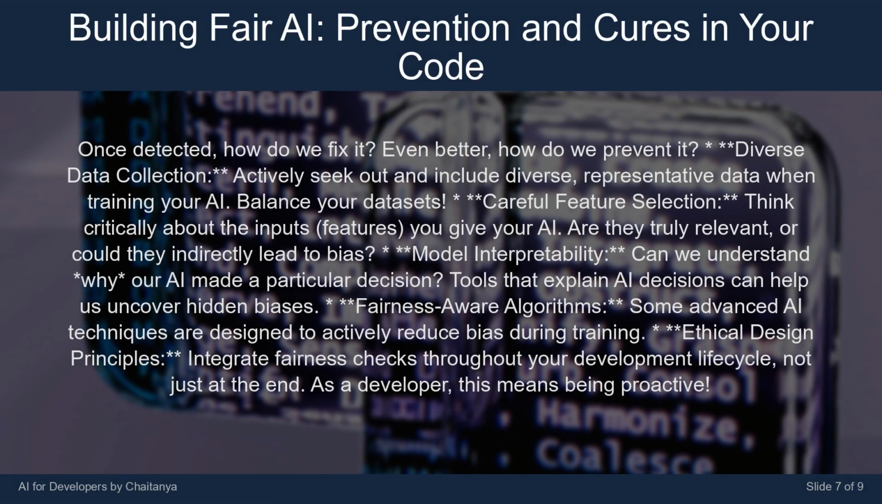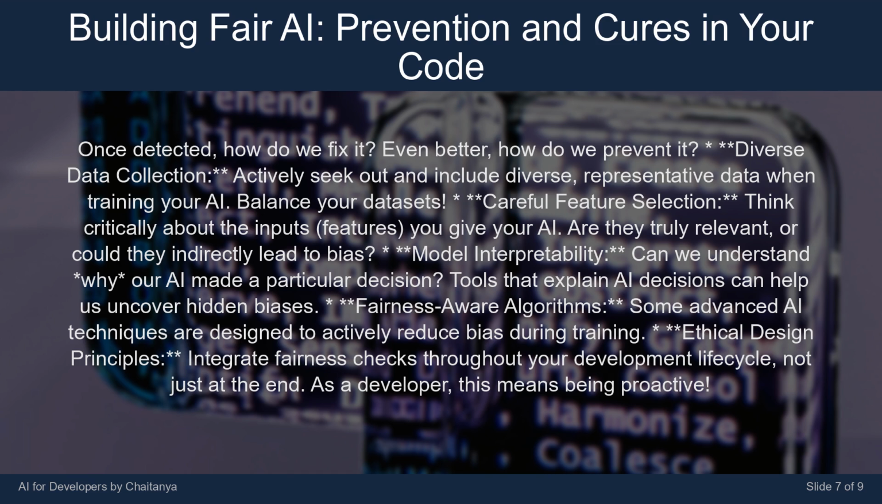Once detected, how do we fix it? Even better, how do we prevent it? Diverse data collection. Actively seek out and include diverse, representative data when training your AI. Balance your datasets. Careful feature selection. Think critically about the inputs, the features you give your AI. Are they truly relevant, or could they indirectly lead to bias?